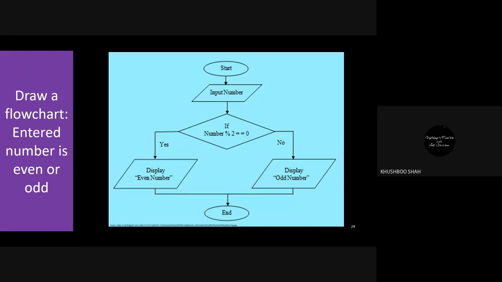Okay. So today's problem is: write an algorithm to check whether the given number is odd or even. Now let's discuss how you will know that the number is odd or even. Divide by 2, and if it is divisible completely, then it is even. Otherwise, it is odd.